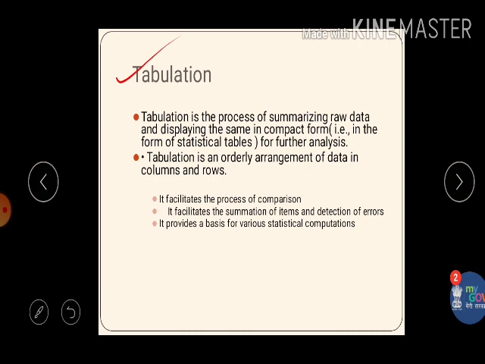Then finally we summarize our raw data and display it in compact form with the help of tabulation, by making tables. Tabulation is basically the orderly arrangement of data in columns and rows, and of course it facilitates comparison. It helps in summation of the items and detection of errors, and it provides the basis for various statistical computations.